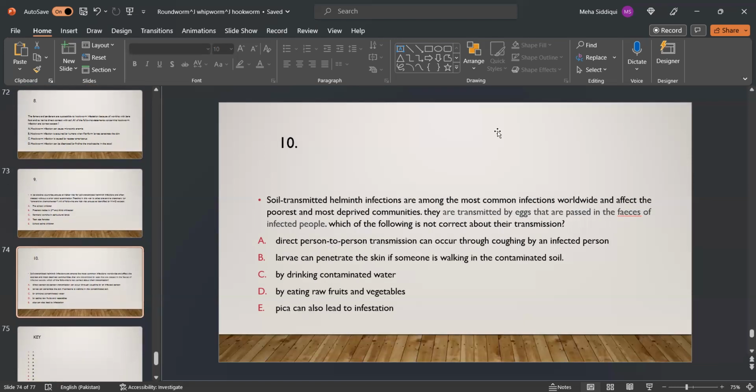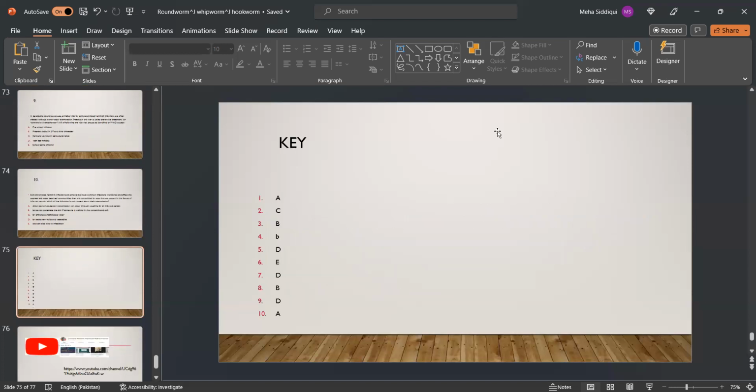MCQ number 10. Soil transmitted helminth infections are among the most common infections worldwide, affecting the poorest and most deprived communities. They are transmitted by eggs passed in the feces of infected people. Which of the following is not correct about their transmission? A. Direct person-to-person transmission can occur through coughing by an infected person. B. Larvae can penetrate the skin if someone is walking on contaminated soil. C. By drinking contaminated water, eating raw fruits and vegetables, pica can lead to infestation. A is the right option.